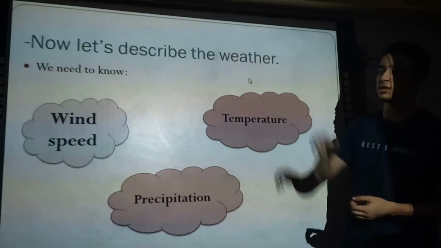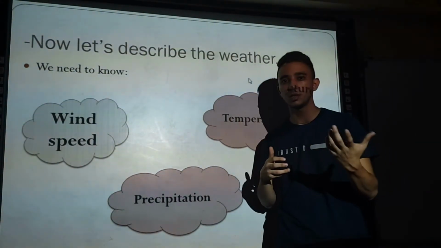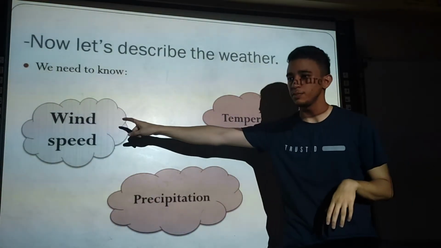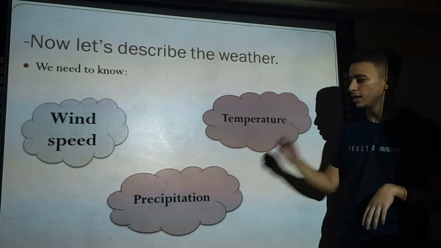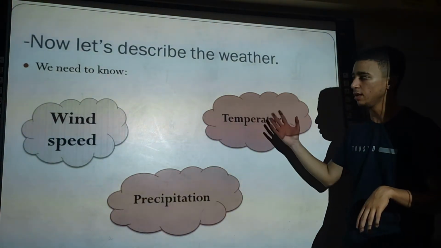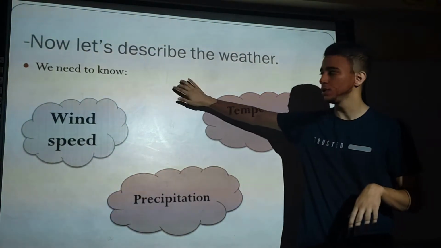Okay, now let's describe the weather. Before we describe the weather, we need to know three things to describe it. We need to know the wind speed, and precipitation, and temperature. Let's start with wind speed.